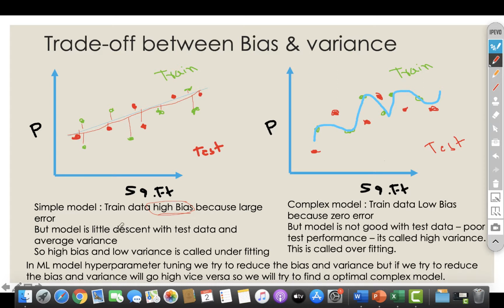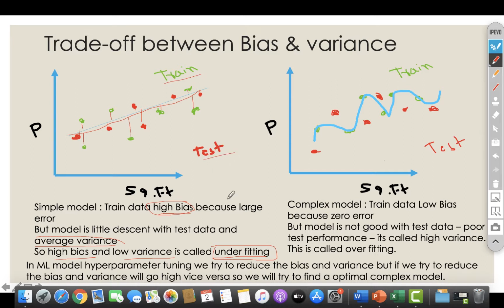But it is little decent with the test data, and average variance. So test data is working a little bit decent, so we call this an average variance. So high bias and low variance. This is called underfitting. Remember guys, underfitting is something like high bias and low variance. The system will not work well with the training data but does well with the testing data.